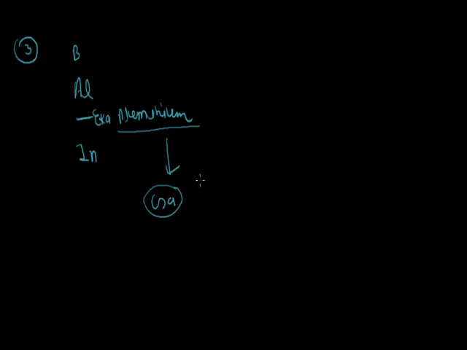And most of the properties of gallium are similar to the Eka aluminium, which was previously announced by Mendeleev. Similarly, in group 14, that is carbon, silicon, the place is vacant after silicon.